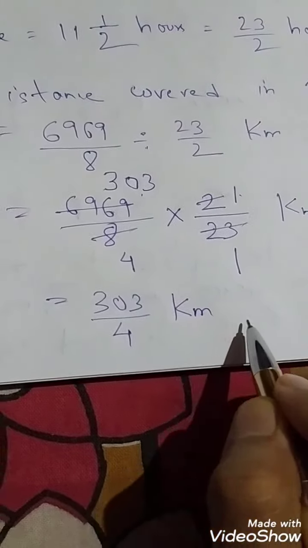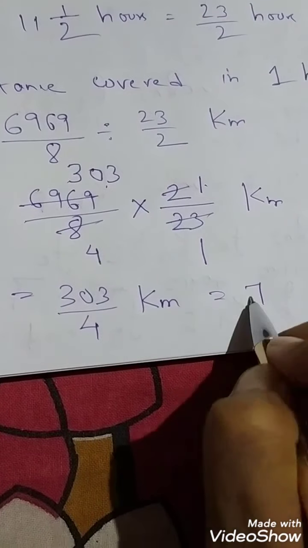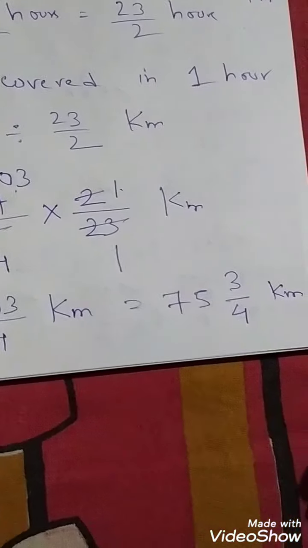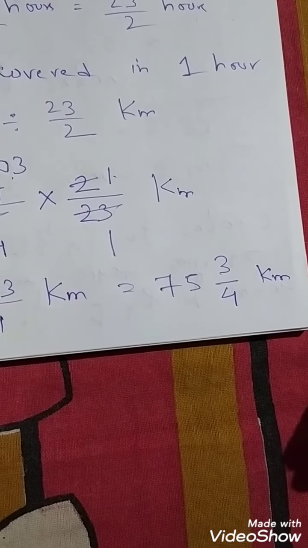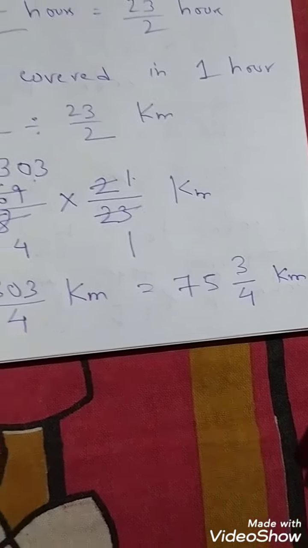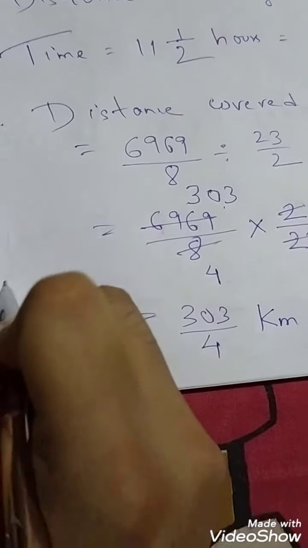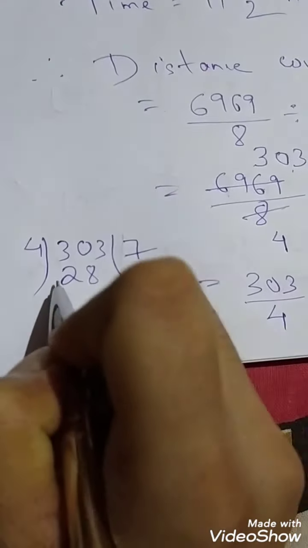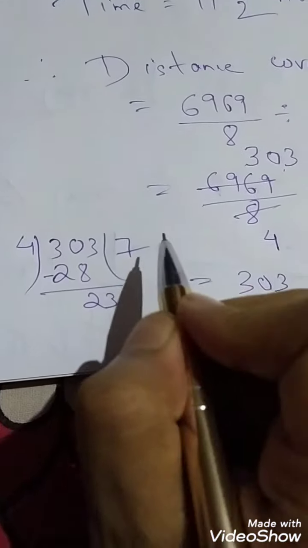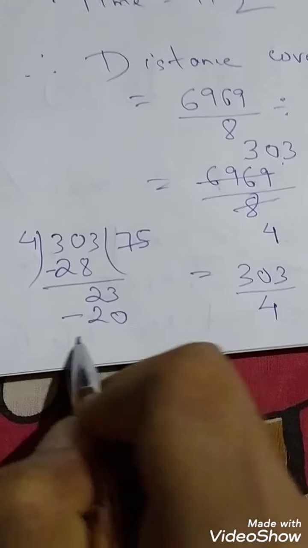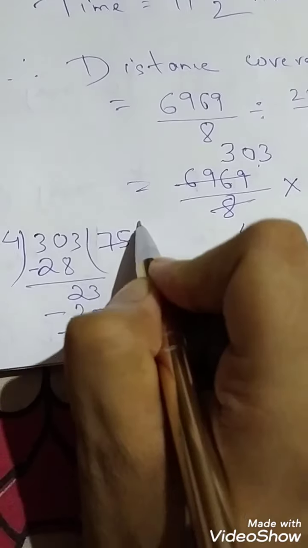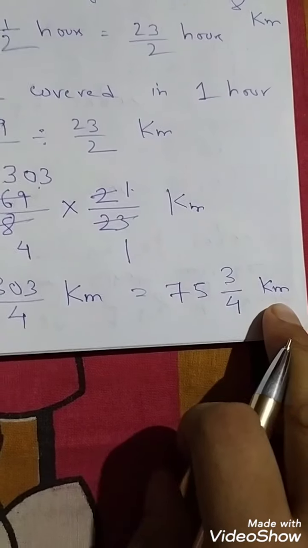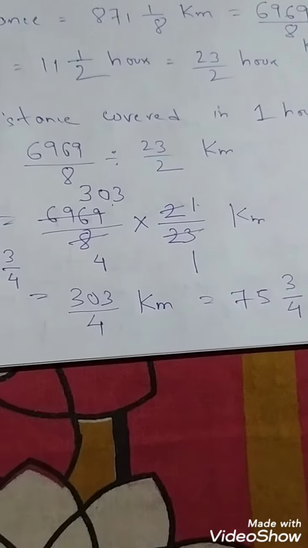And if you want to convert it into a mixed fraction, it will be 75 3 by 4 kilometer. How is it coming? Let's divide 303 by 4. 7 4s are 28, then 23, then 5 4s are 20, your remainder is 3. So 75, then 3 and 4. So 75 3 by 4 kilometer. Okay, so this is the first question.